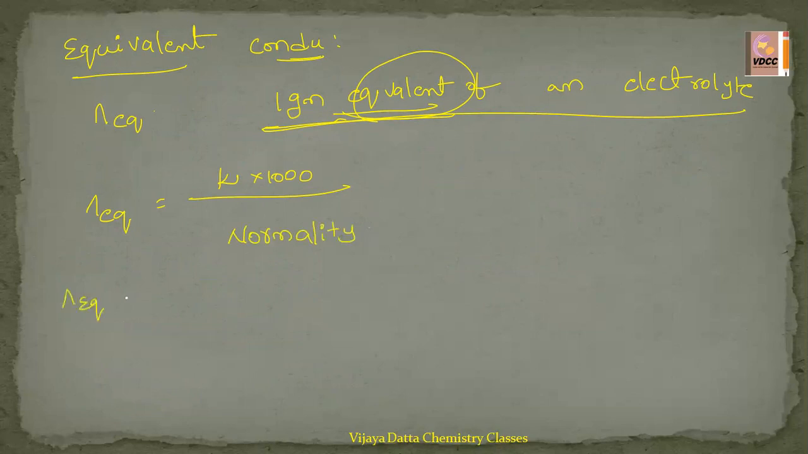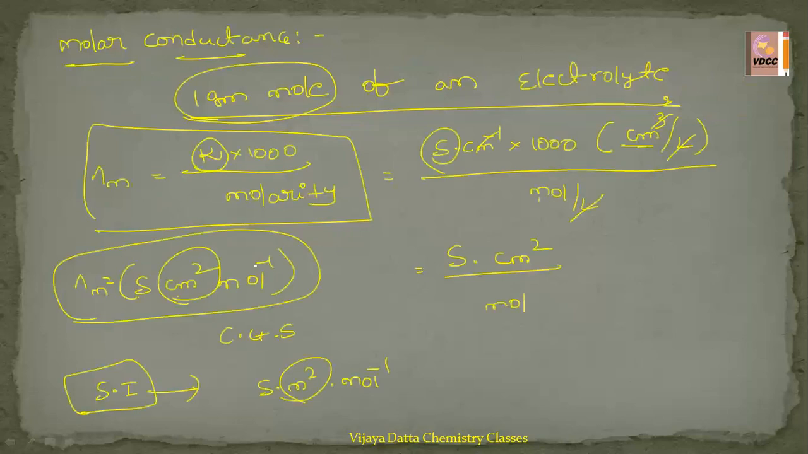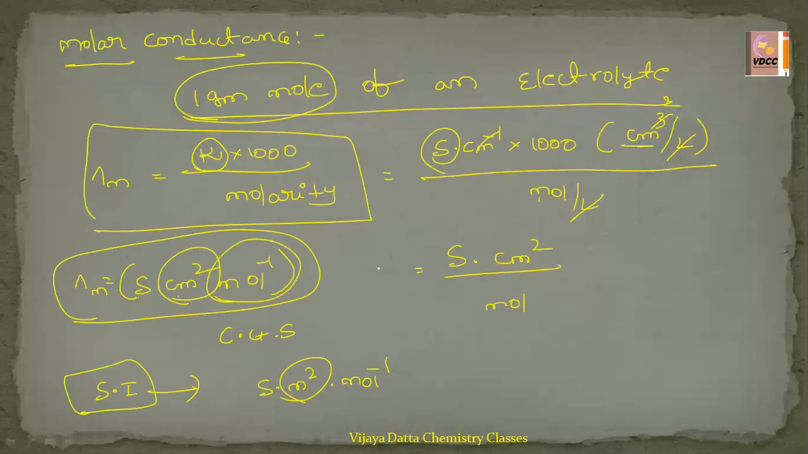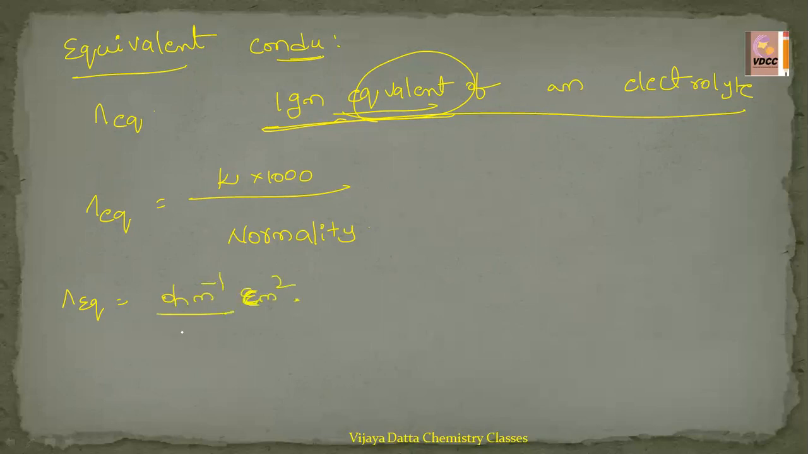See, in molar conductance we used the mole inverse, but in the case of equivalent we use the equivalent inverse. Units are ohm inverse centimeter square. In place of ohm inverse you can write Siemens also, no problem. Siemens centimeter square equivalent inverse. Okay, these are the units for gram equivalent conductance.